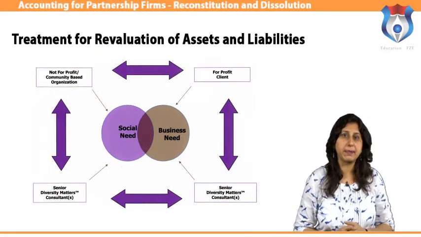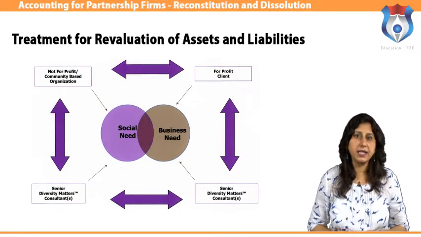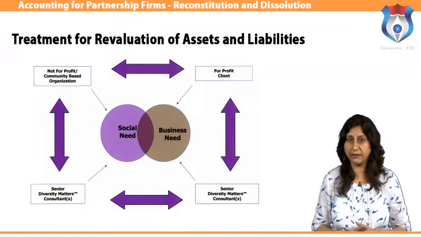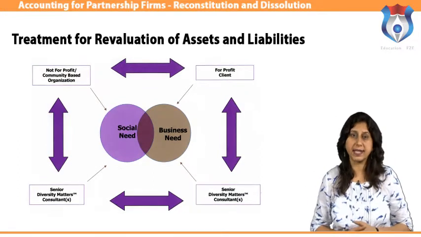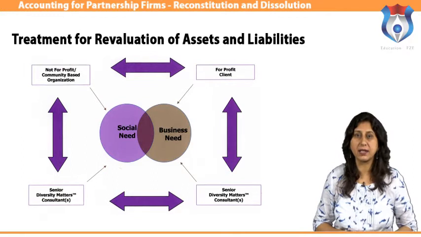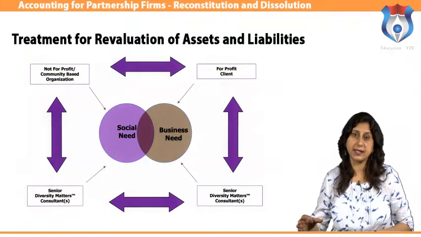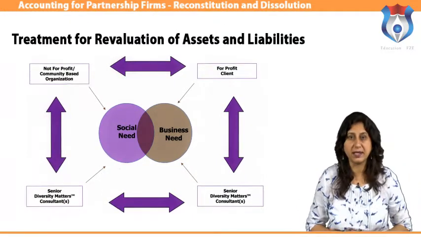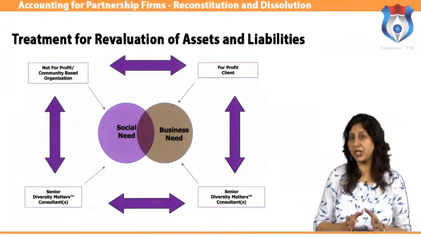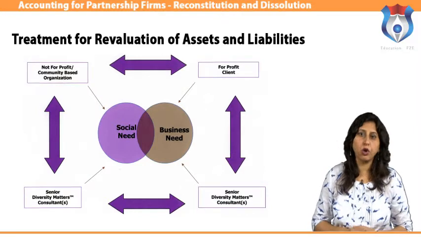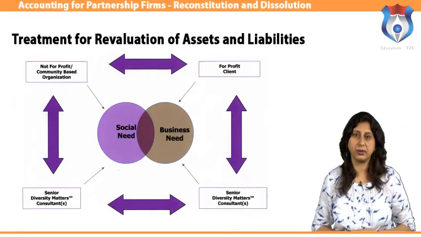The value of some assets may increase with time and some may show a decrease. Similarly, some liabilities may also show an increase or decrease in value. The re-evaluation account is credited if there is an increase in the value of assets or a decrease in the value of liabilities. On the other hand, it is debited if there is any decrease in the value of assets or an increase in the value of liabilities. This account is a nominal account and is sometimes also called the profit and loss adjustment account. The profit or loss arising due to re-evaluation is divided among the old partners in their old ratio.